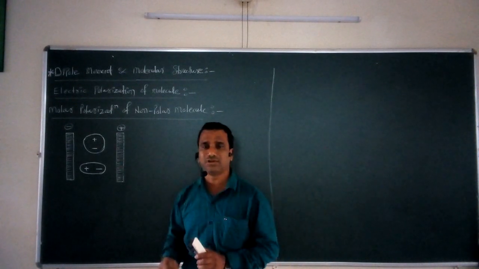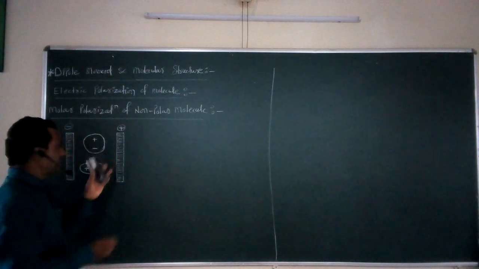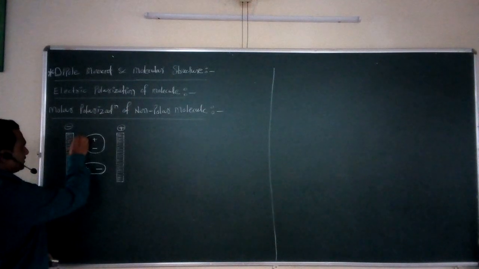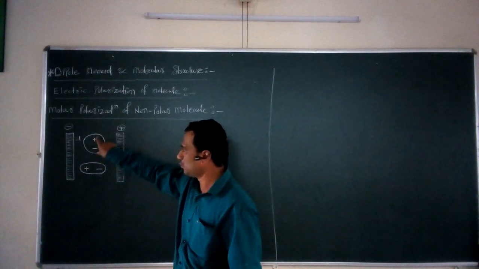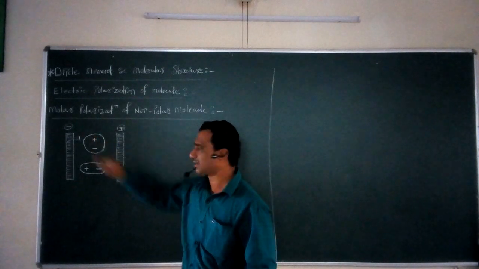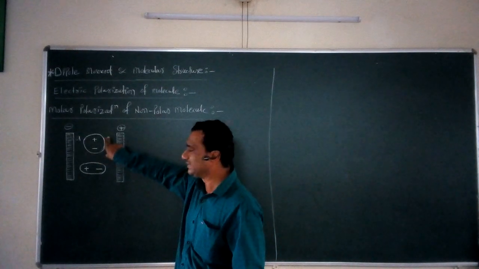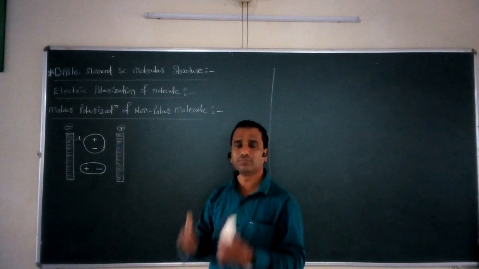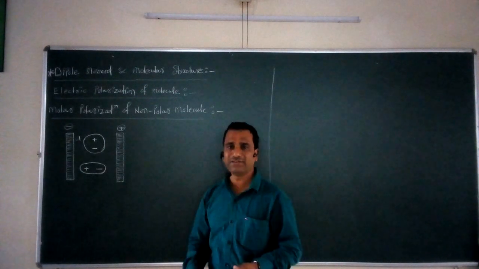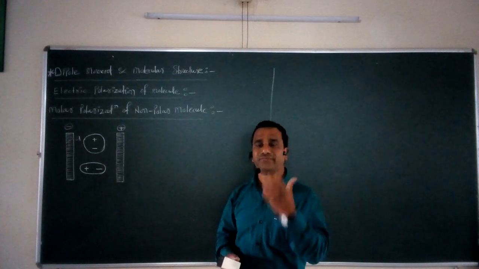At the initial stage, what happens? The center of gravity of the positive charge exactly coincides with that of the negative charge. This is the first stage, suppose. At this stage, the centers of positive and negative charge coincide with each other. So we can say that this molecule at the initial stage, or at the A stage, is a non-polar molecule.